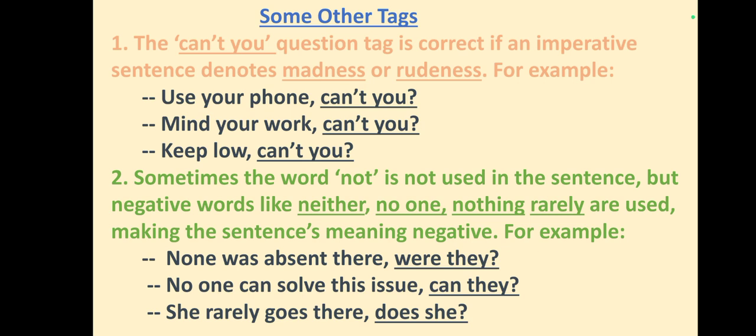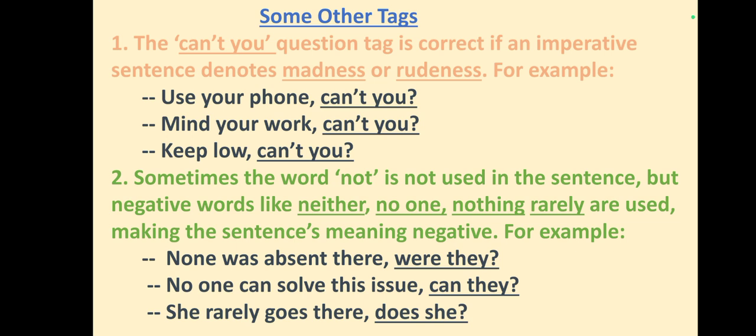The second rule is sometimes the word not is not used in the sentence, but negative words like neither, no one, nothing, rarely are used, making the sentence meaning negative. So, sometimes we do not find the negative word not in the sentence, but there are some other words suggesting negative meaning already there in the sentence. In such cases, we use a positive question tag.